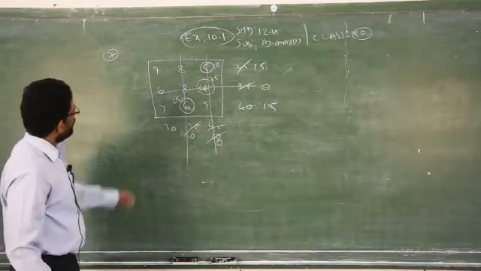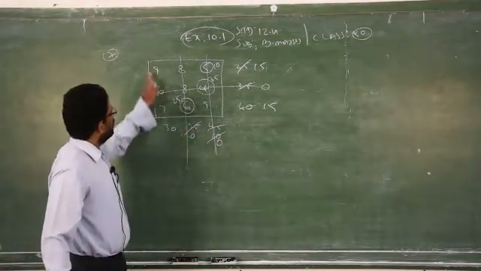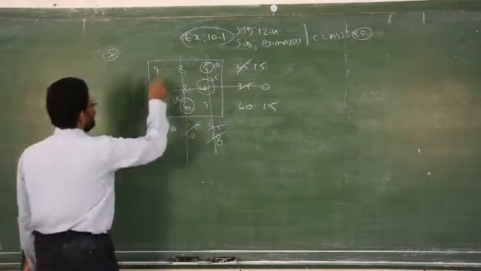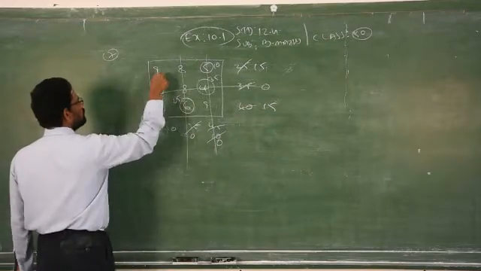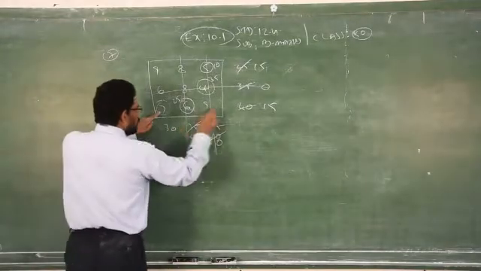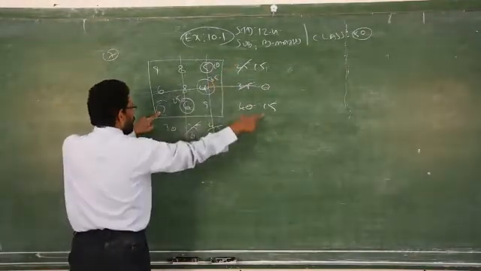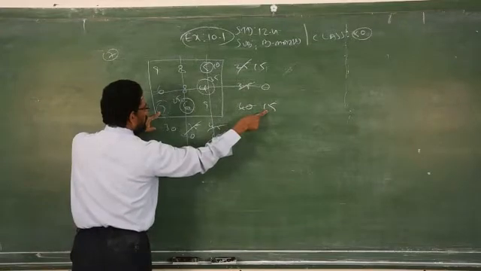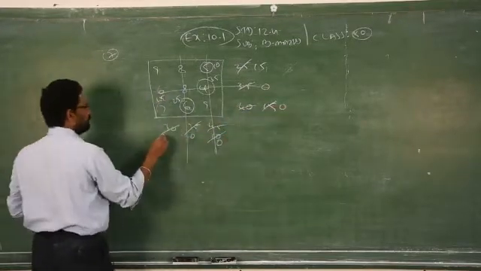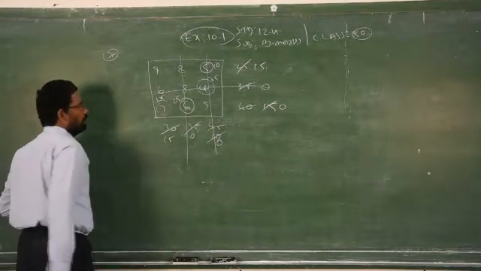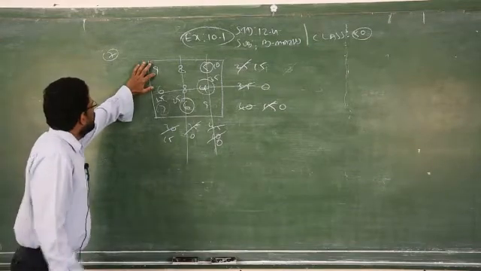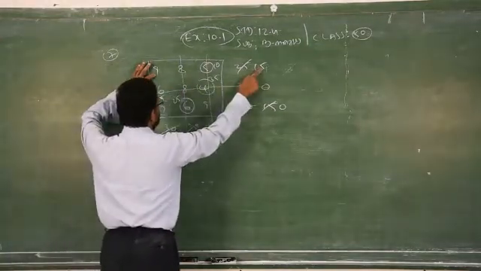Now what are the elements remaining? 9, 7, 9. Out of these 3, which one? Sorry, 9 is not there, already eliminated. So 9 and 7. Out of these 2, which one is least? 7. Circle it. Corresponding values under supply, demand. 15 is the least one, right? 15 minus 15, 0. 30 minus 15, 15. Now tell me which one is left? 9 is left.